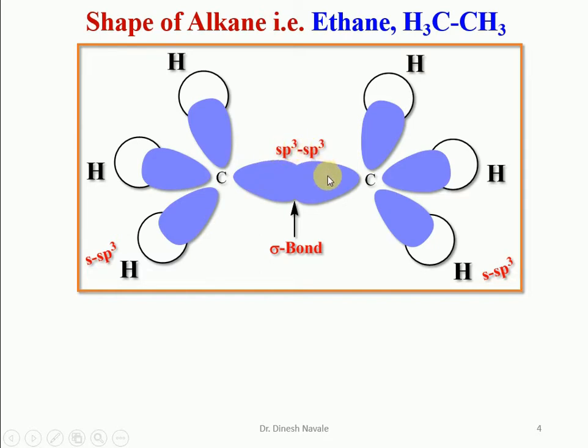Whereas in the case of the carbon-hydrogen bonds, all 6 carbon-hydrogen bonds, 1, 2, 3, 4, 5, 6, will be formed by the sp3 orbital of the carbon and the s orbital of the hydrogen atom, because the hydrogen atom will always give the s orbital. So the sigma bond between carbon and hydrogen will be formed by the sp3 orbital of the carbon and the s orbital of the hydrogen atom. So this is how the ethane molecule gets its shape by hybridization.